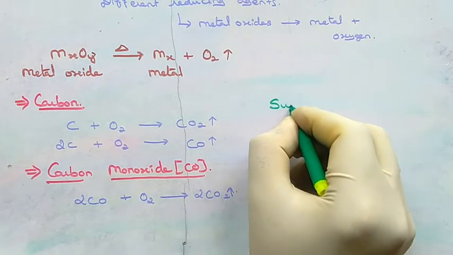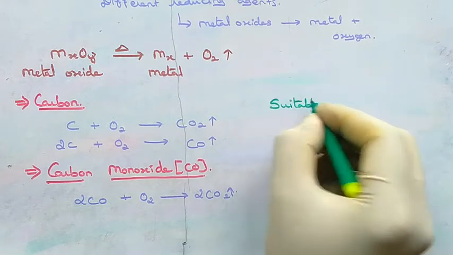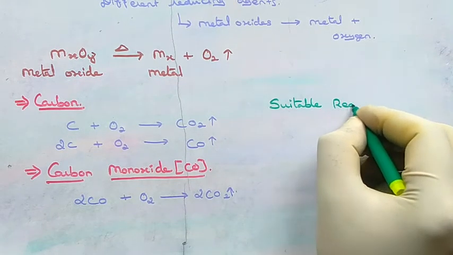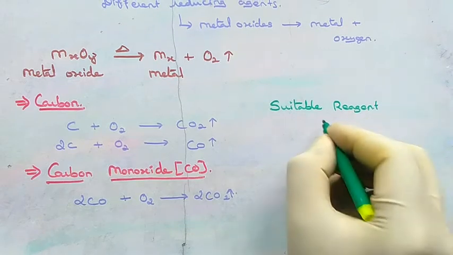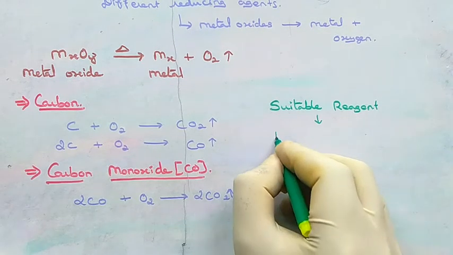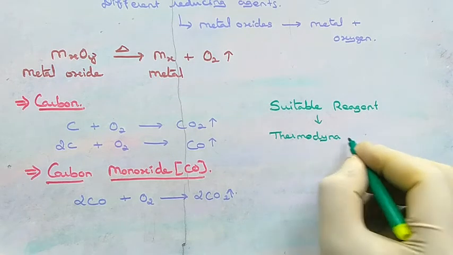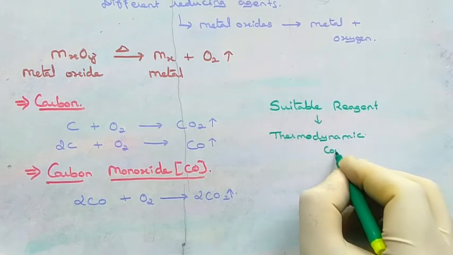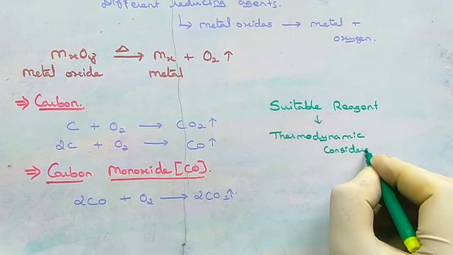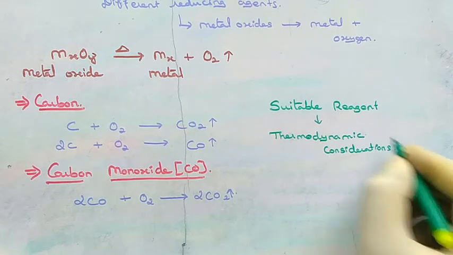So a suitable reducing agent is selected based on the thermodynamic considerations. Suitable reagent for a reduction reaction is based on the thermodynamic considerations, and we will study the selectivity of reducing agents in thermodynamic principle of metallurgy.